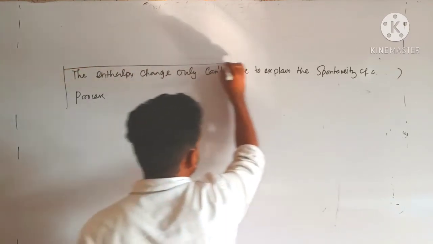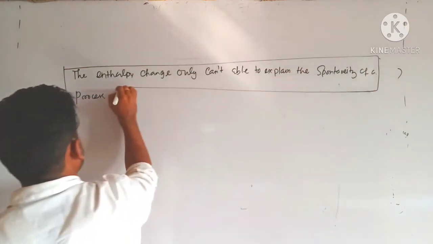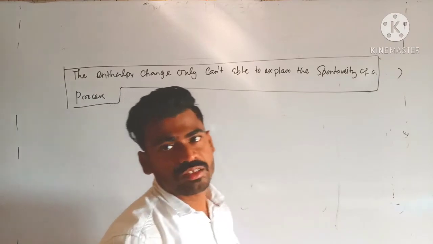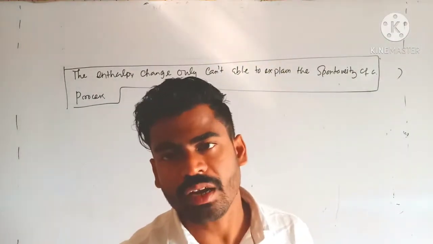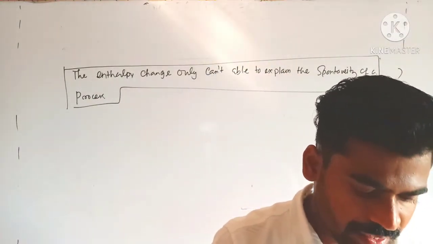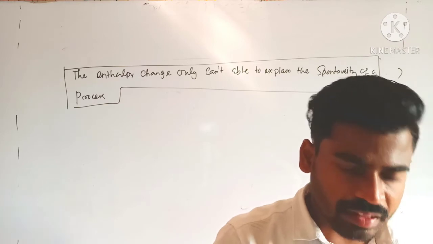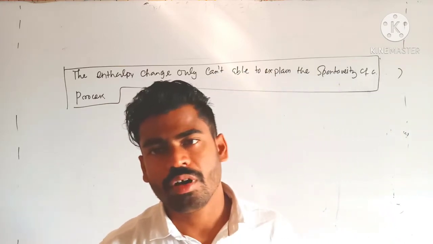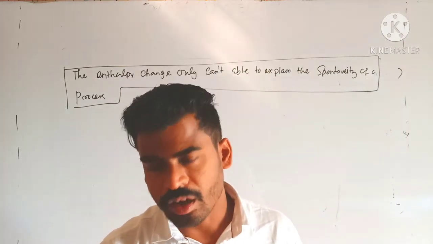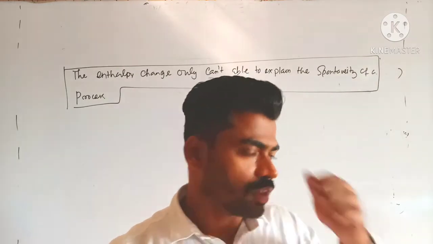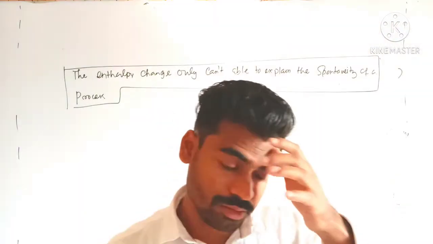That means enthalpy change is not the sufficient condition to explain the spontaneity of a chemical change. So definitely there must be some other factor which is responsible for the spontaneity of a chemical change.